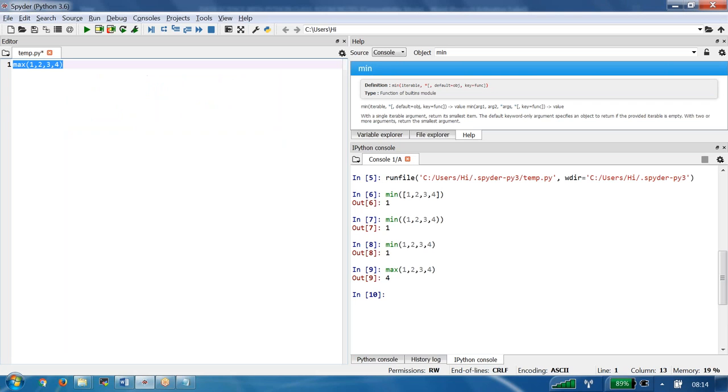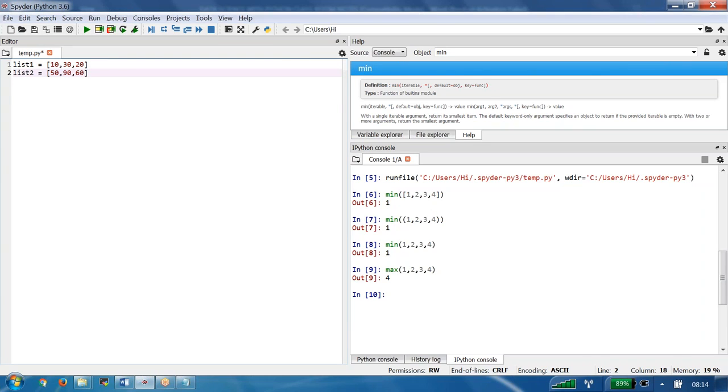For example, I am creating one list, let us say list 1. List 1 is equal to, let us say, 10, 30, 20. Then list 2 is equal to, let us say, 50, 90, 60.